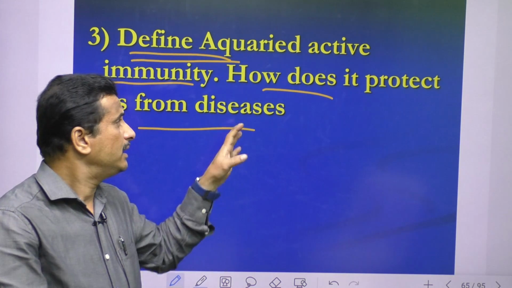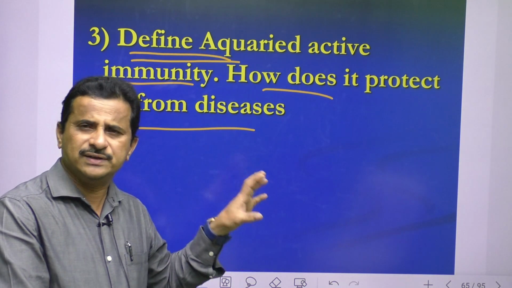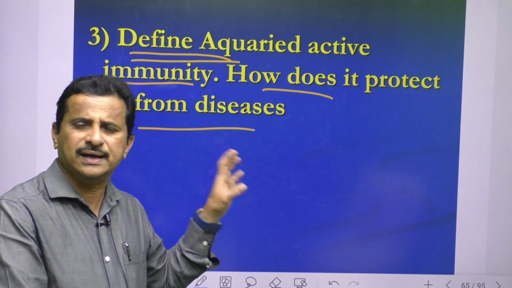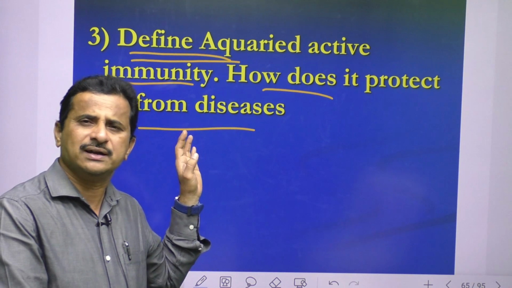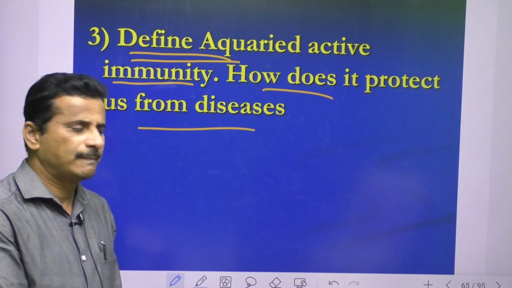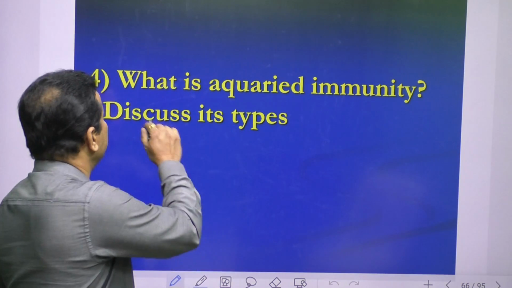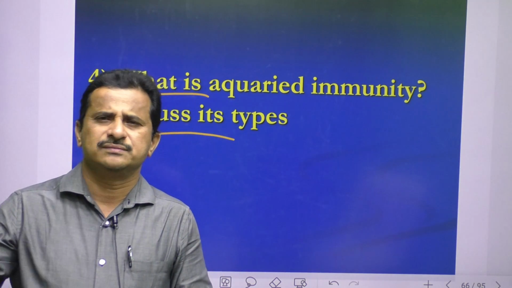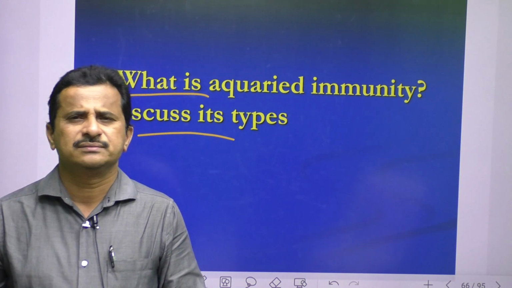So, how does it protect us from diseases? Because antibodies are produced, they kill, eliminate, and inactivate the antigen. So we are showing a lifelong protecting mechanism, lifelong resistance. And next, what is acquired immunity? Discuss its types. Acquired immunity means we are getting it from birth through the total lifetime.